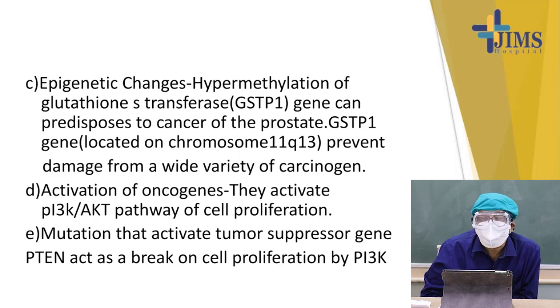What is the gross morphology of prostatic adenocarcinoma? Carcinoma of the prostate arises in the peripheral zone of the gland, usually in the posterior location, and makes it palpable on rectal examination. In the prostate there are three zones: the inner zone, the transitional zone, and the peripheral zone. The inner or transitional zone is susceptible for nodular hyperplasia of the prostate, but the peripheral zone is very susceptible for prostatic adenocarcinoma.